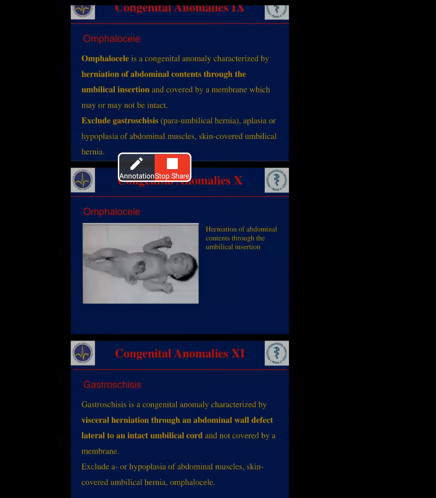Next, gastroschisis. Gastroschisis means the stomach comes out to one side. Gastroschisis is one of the congenital anomalies, characterized by herniation through an